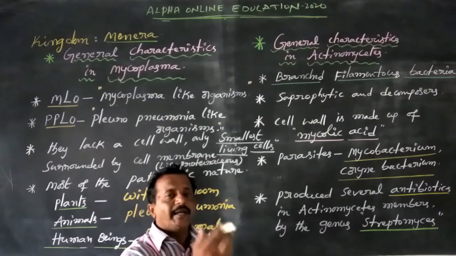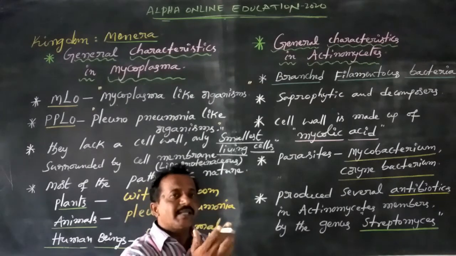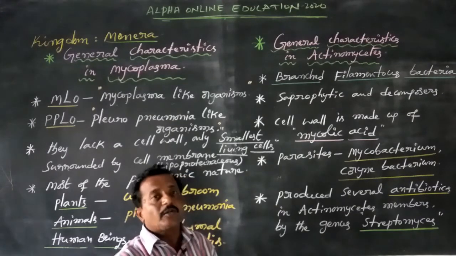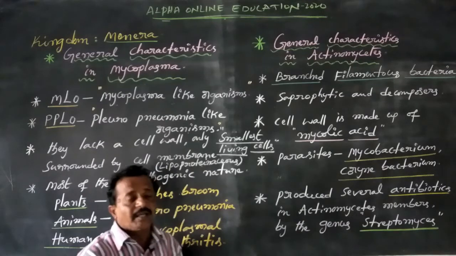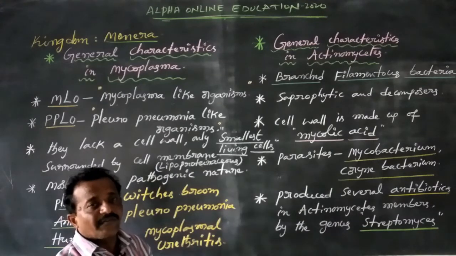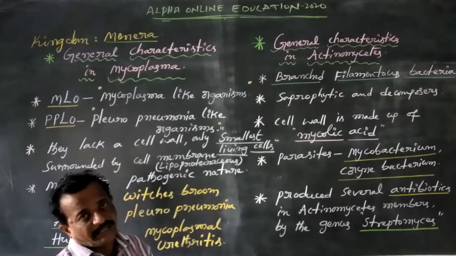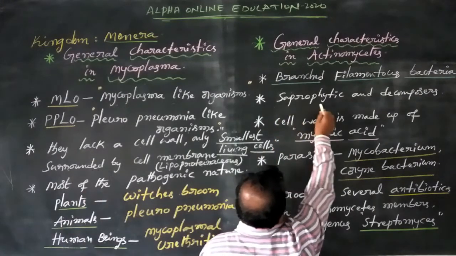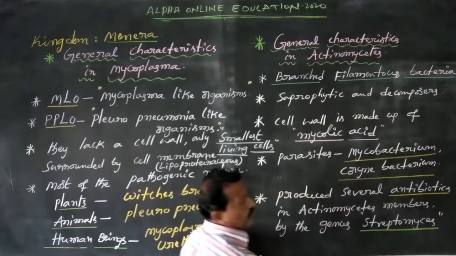They play a great role in recycling nutrients, such as the carbon cycle, nitrogen cycle, sulfur cycle and iron cycle. So actinomycetes are saprophytic and decomposers.